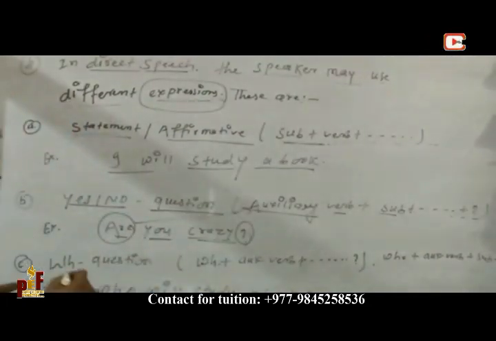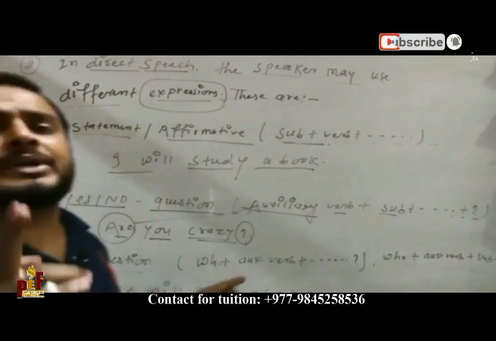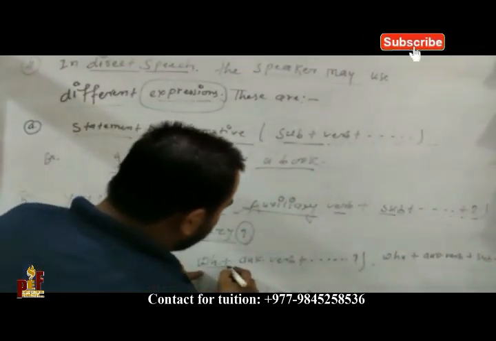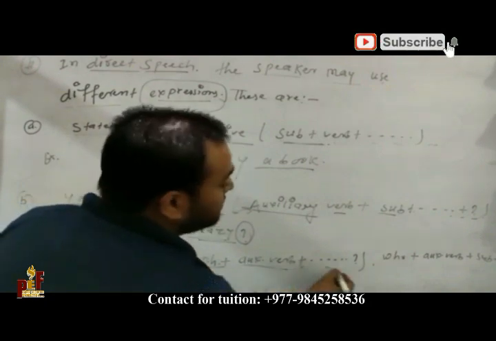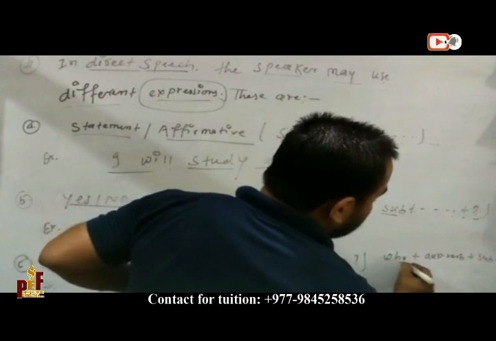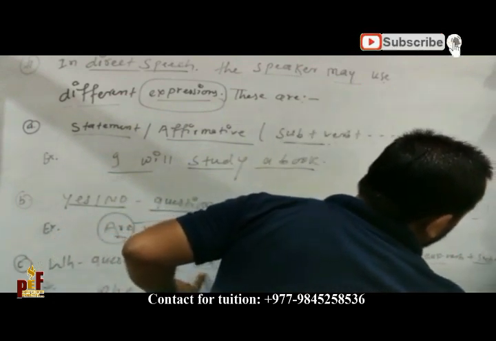Third is the WH question. We have two structures of WH question. One is WH plus auxiliary verb plus so on, and the other is WH plus auxiliary verb plus subject plus so on, with a question mark.